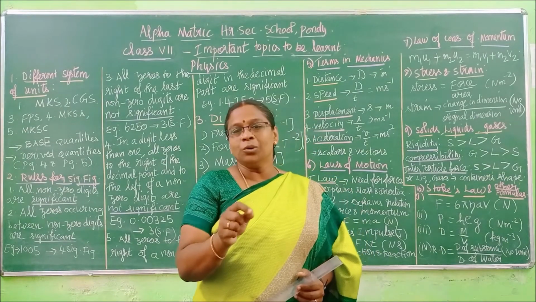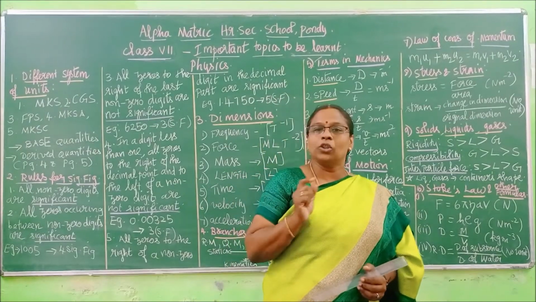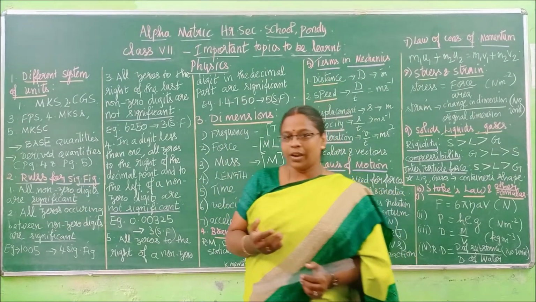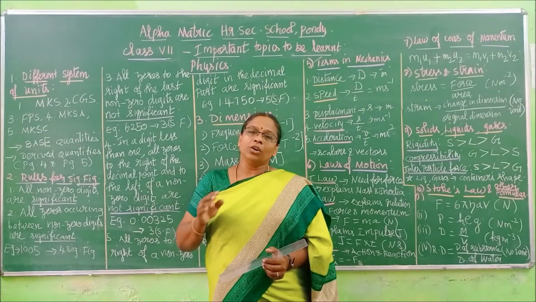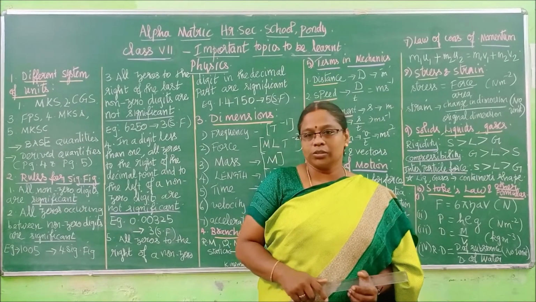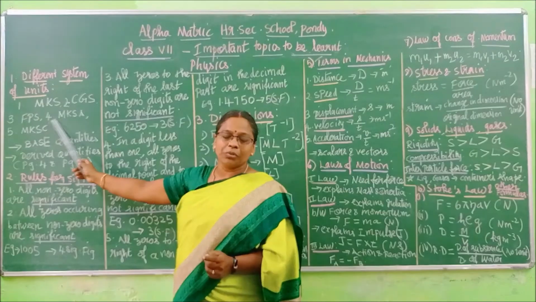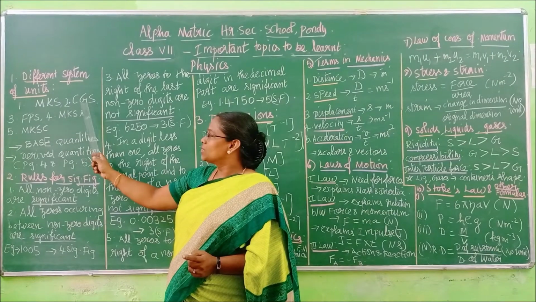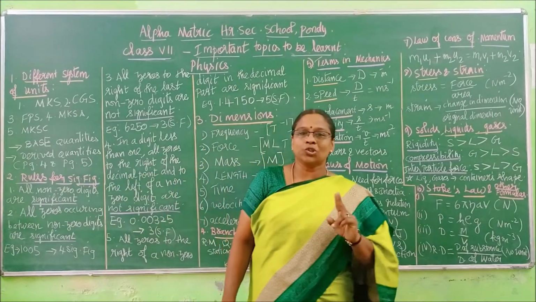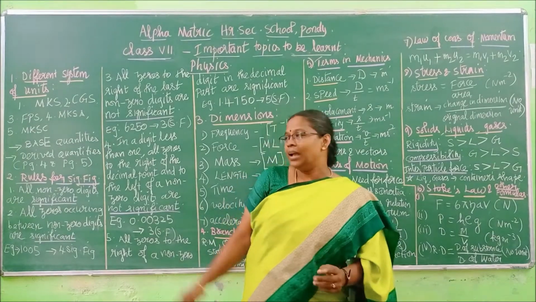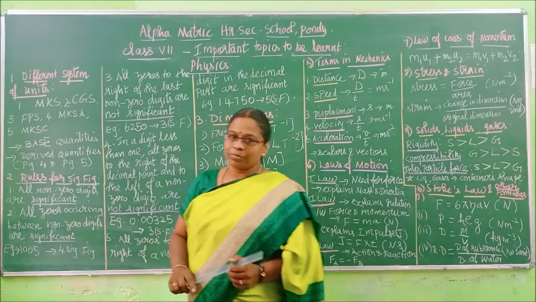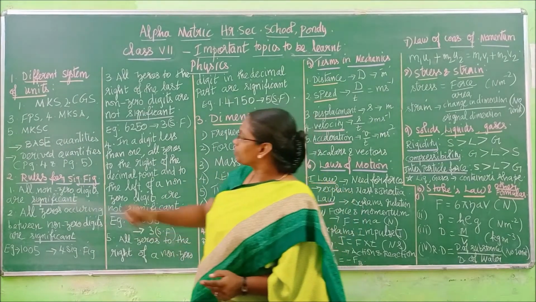Now, I request you to take your textbook in your hand along with your pencil. If you have, take your classworks also, so you can mark whatever you want, and along with that, if you want to take important notes, use your rough notebook. So what are the systems of units? First one is MKS, CGS, FPS, and for your class, two more systems are given in your book, the MKSA system and the MKSC system. So what are their abbreviations?